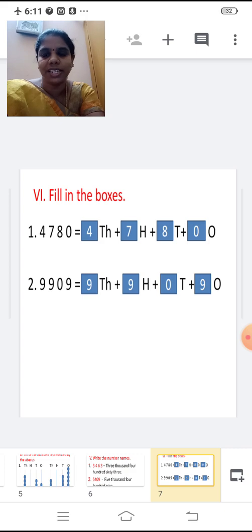So write 9 inside the box. 9,000 plus how many hundreds? 900. 900 plus how many tens? 0. So write 0. 0 tens plus how many ones? 9 ones. 9,000 plus 900 plus 0 tens plus 9 ones.